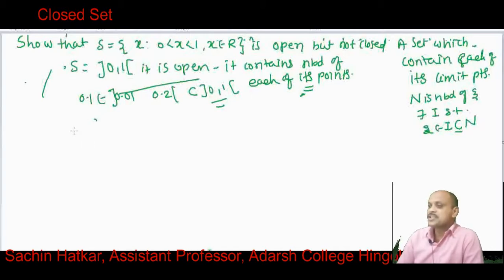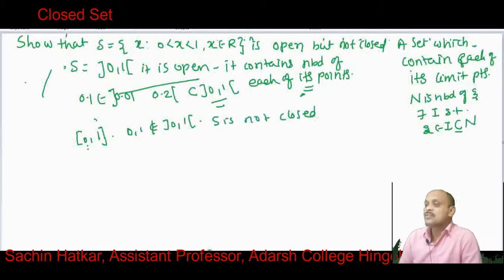The limit points of this set are all the points between 0 and 1, including 0 and 1. But these 0 and 1, which are limit points of this set, are not members of this open interval, and therefore S is not closed. It is open, but it is not a closed set.